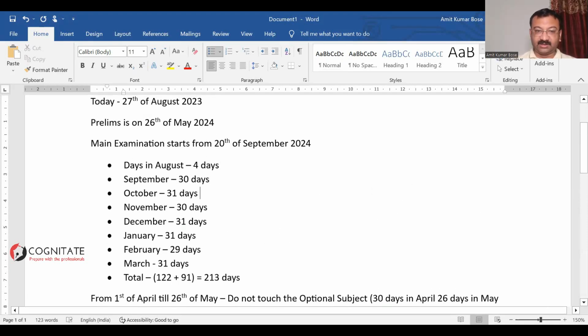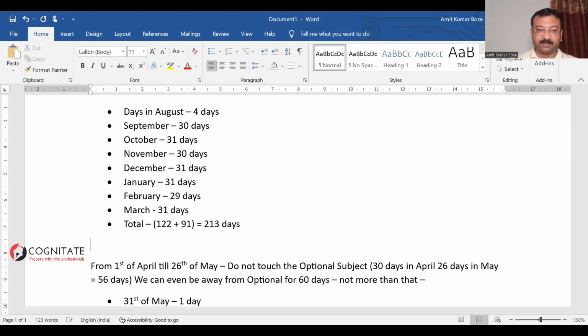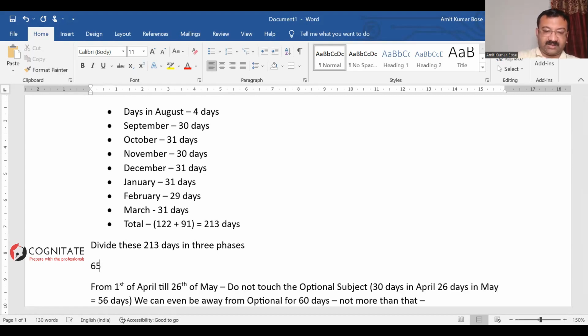During this particular phase, this period that we are looking at, 213 days, right? What I would suggest, divide this period in 3 phases, right? Maybe say 65 days plus, then in between there would be something, last 65, so 130.